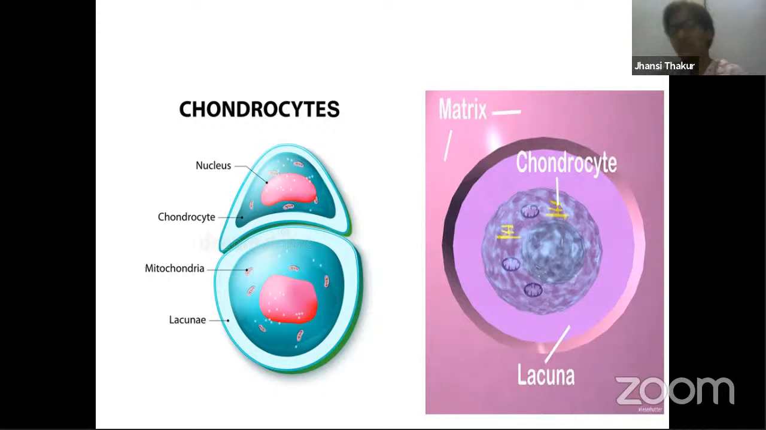Another important point of cartilage is that it is avascular. That means it is not supplied with blood vessels. So then how do these cells get their oxygen and food supply? It is because of diffusion. Whatever nearby material is present, through the diffusion process, the material goes inside.